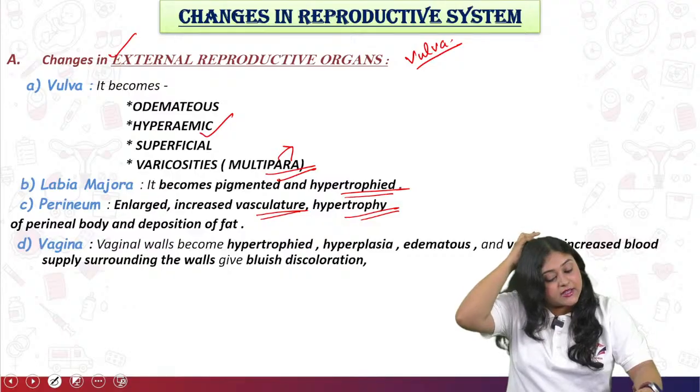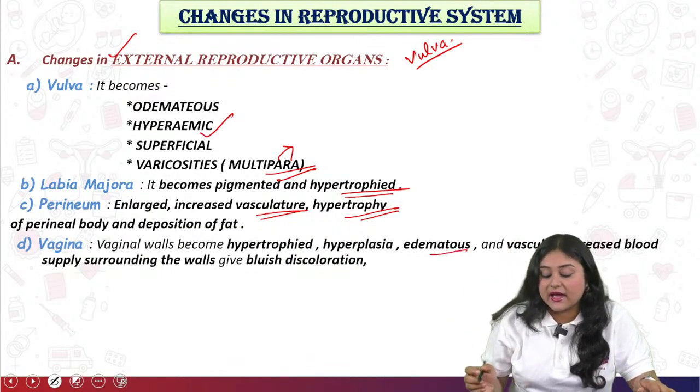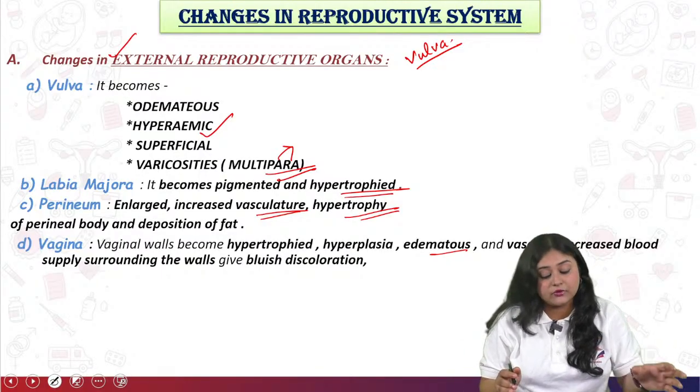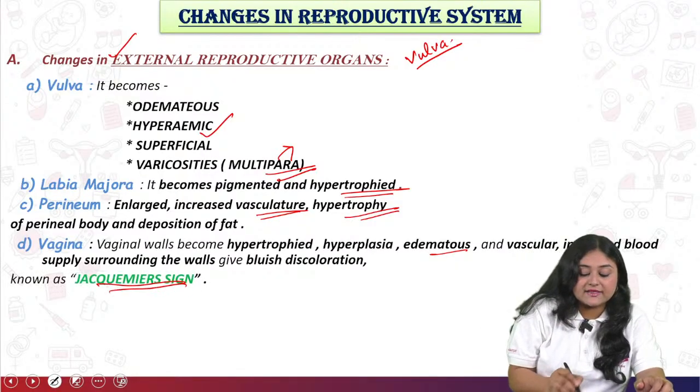Next one is the vagina. The vaginal wall becomes hypertrophied, with hyperplasia, edematous and vascular, which means increased blood supply surrounding the vaginal walls, which gives the bluish discoloration, also known as Jacquemier's sign.